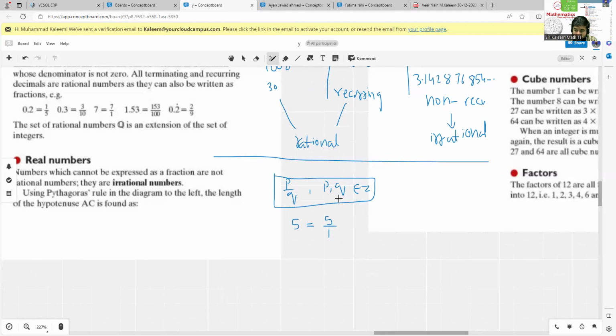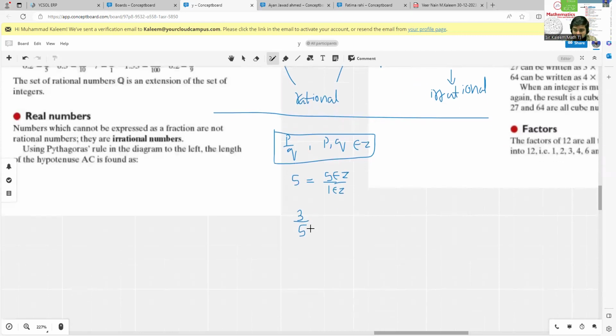Now you just have to check the second condition. What's the second condition? Is the numerator from Z, from the integers? Yep. And the denominator is also from the integers. If yes, then it will be a rational number. So 5 is a rational number. And suppose you have 3 over 5, this one is already in fraction form. You just have to check whether the numerator and denominator are from the integers or not. If they are, then you just say that this one is a rational number.